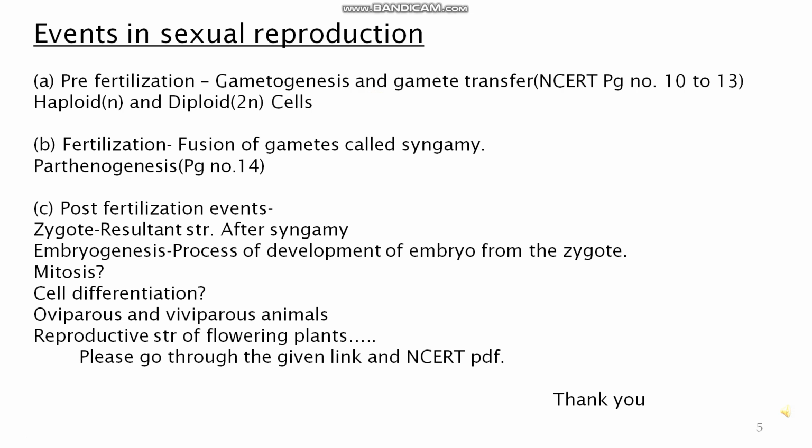Gametogenesis is the formation of gametes, male and female gametes. Gamete transfer, you know about pollination in the case of plants, means gametes transfer from its place to the female part.